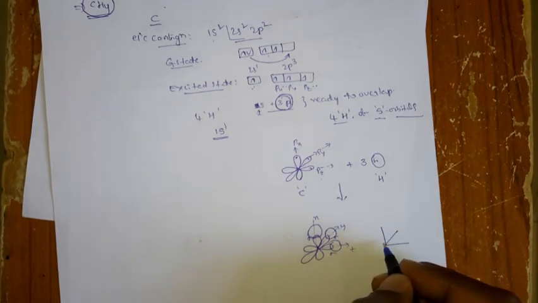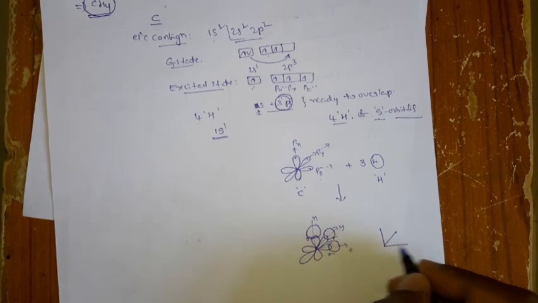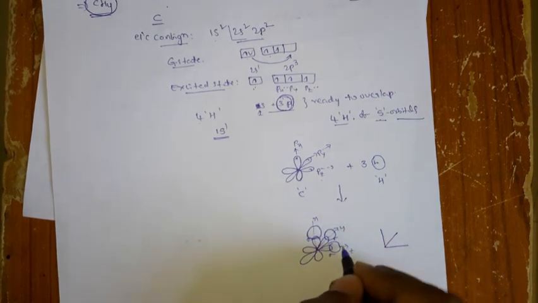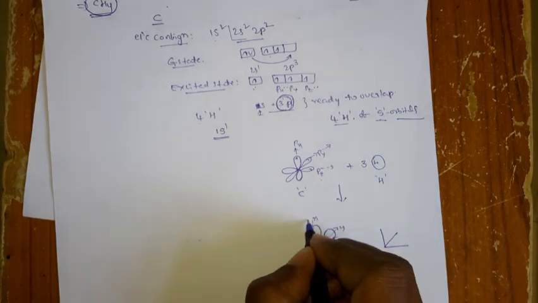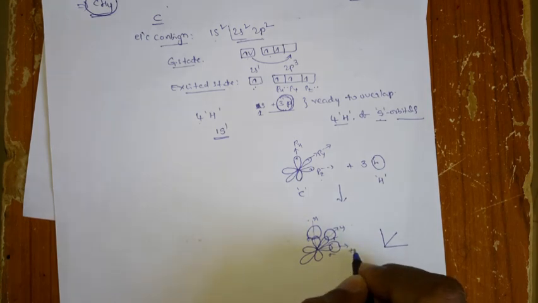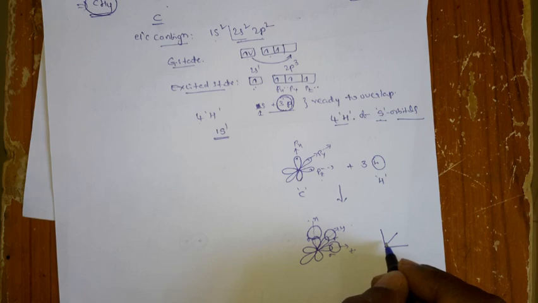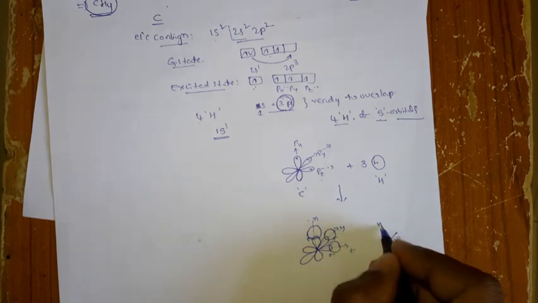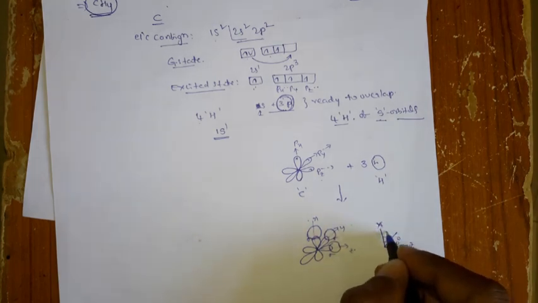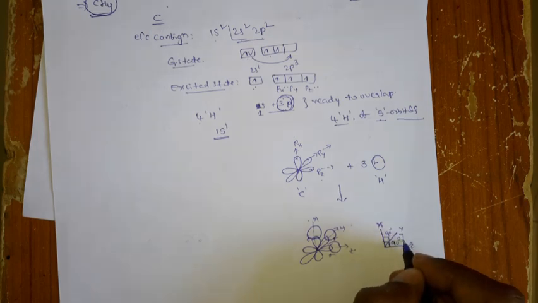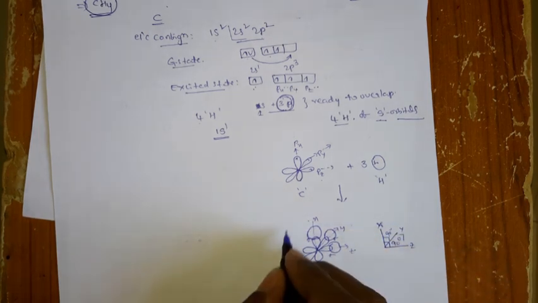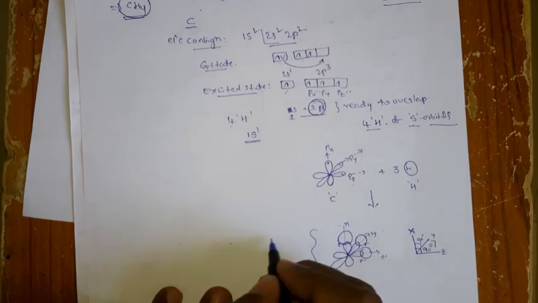But what are the bond angles between these? Generally x, y, z are all perpendicular to each other. That means in each case it is 90 degrees: between x and z, x and y, and y and z, it is 90 degrees.